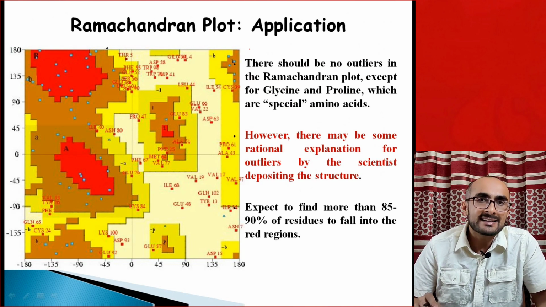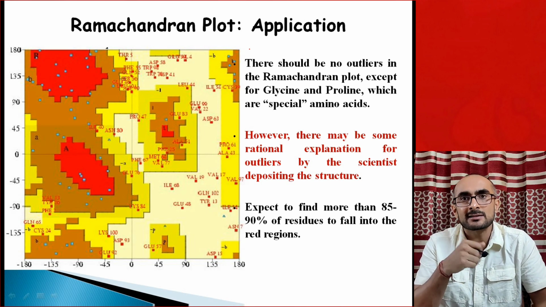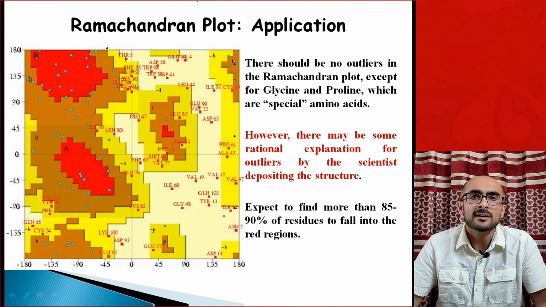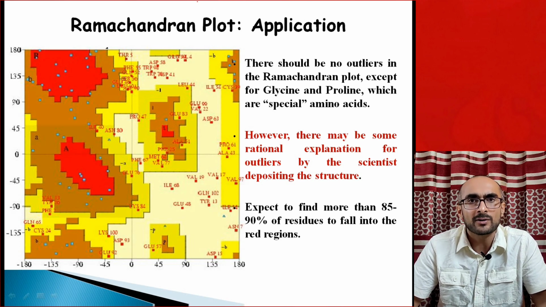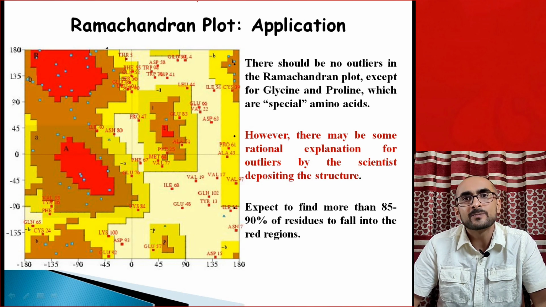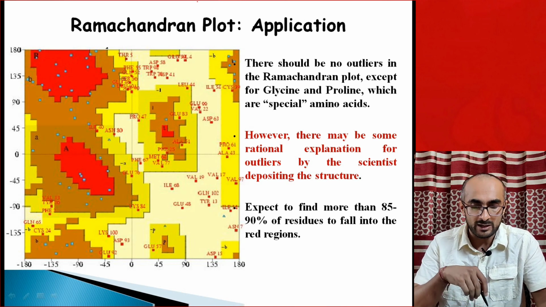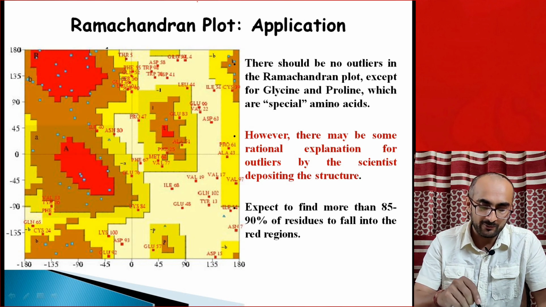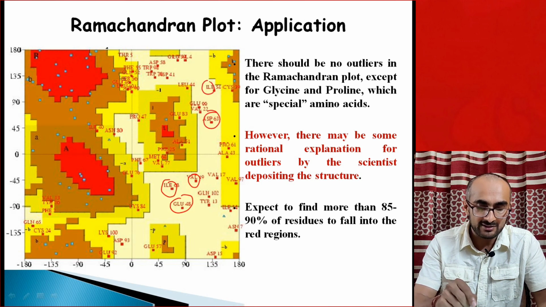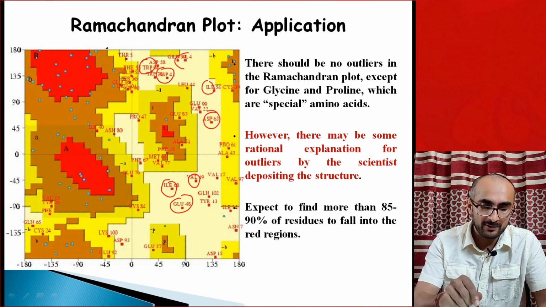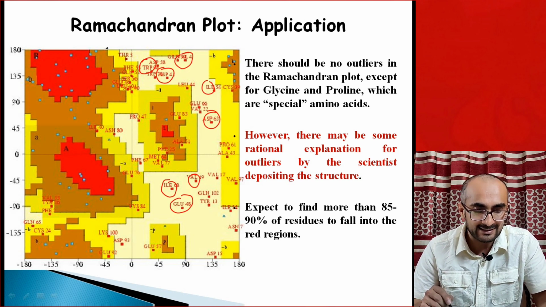The Ramachandran plot was given in the 1960s, in 1963 in fact, and since then it has been used in the validation of protein structures. When a protein structure is determined by X-ray crystallography, NMR or any other method, the Ramachandran plot is used to check whether the geometry and conformation are correct or not. For example, this is a poor Ramachandran plot of a protein structure, where many amino acids lie in the white area, which is disallowed. If you have this kind of structure, it means the structure is not correct.